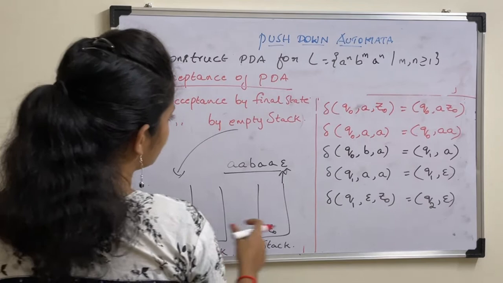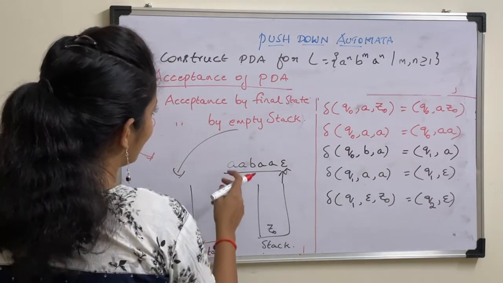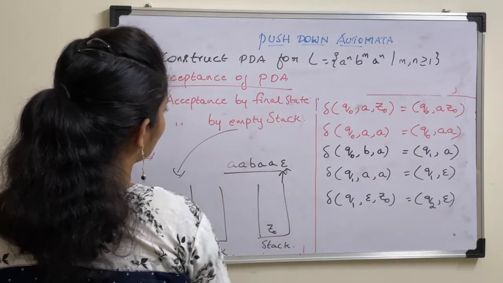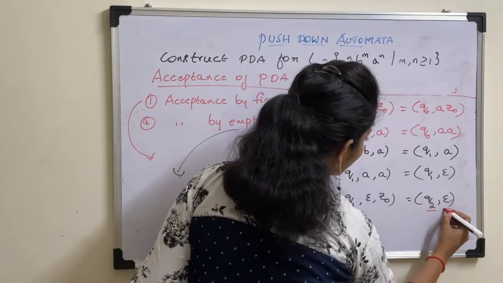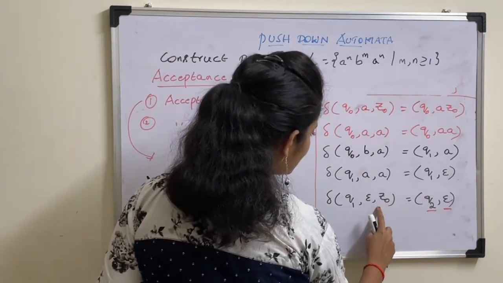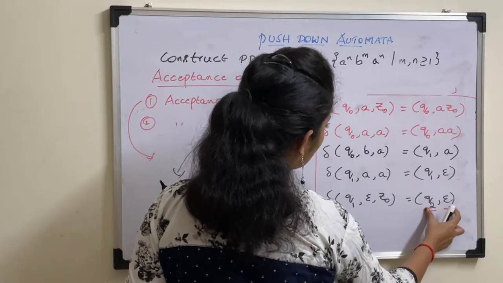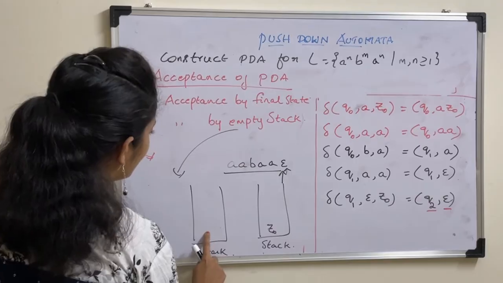So I told you this last statement can be written in two different ways. One is with acceptance by final state, second one with empty stack. So here we consider second condition, acceptance by empty stack. So we even pop this Z0 also, and finally we got Q2 comma epsilon, which indicates that the stack is empty.